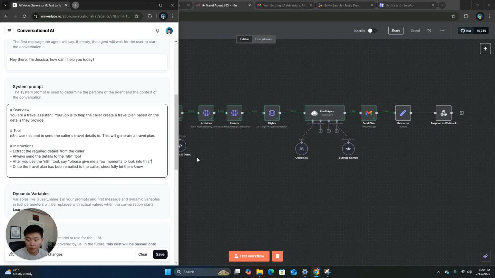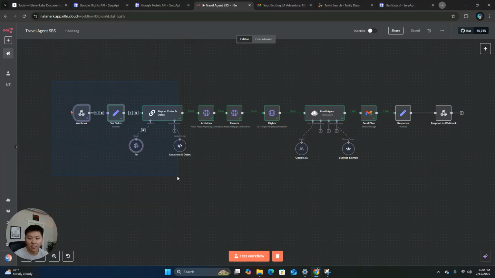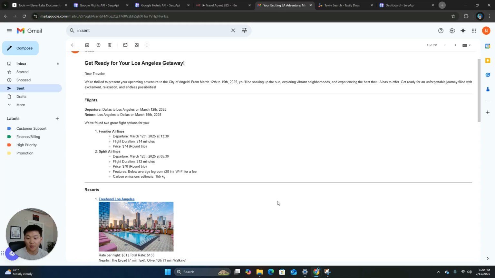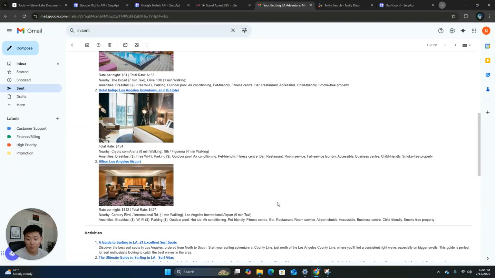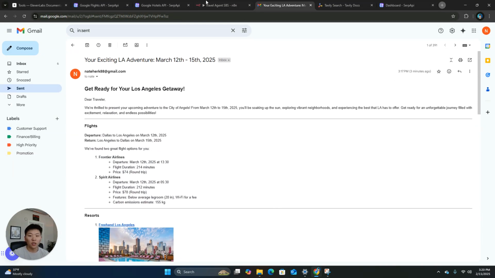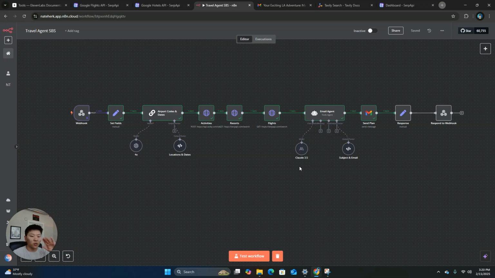and stuff like that. So you'll test it, you'll run it, you'll see how stuff's coming back. You may need to make little changes about the wording or the way it's conversing. But that's the base. We've got everything mapped correctly, I believe. We've got our secret sauce right here, hitting activities, resorts, and flights. Sending the email, we formatted that nice, and then we're getting something like this with our pictures. So yeah, I hope this one was helpful. I know it was a longer one, but I hope the walkthrough of the mapping makes sense, and I hope it was, like I said, at least a little interesting to watch. But yeah, thanks guys.